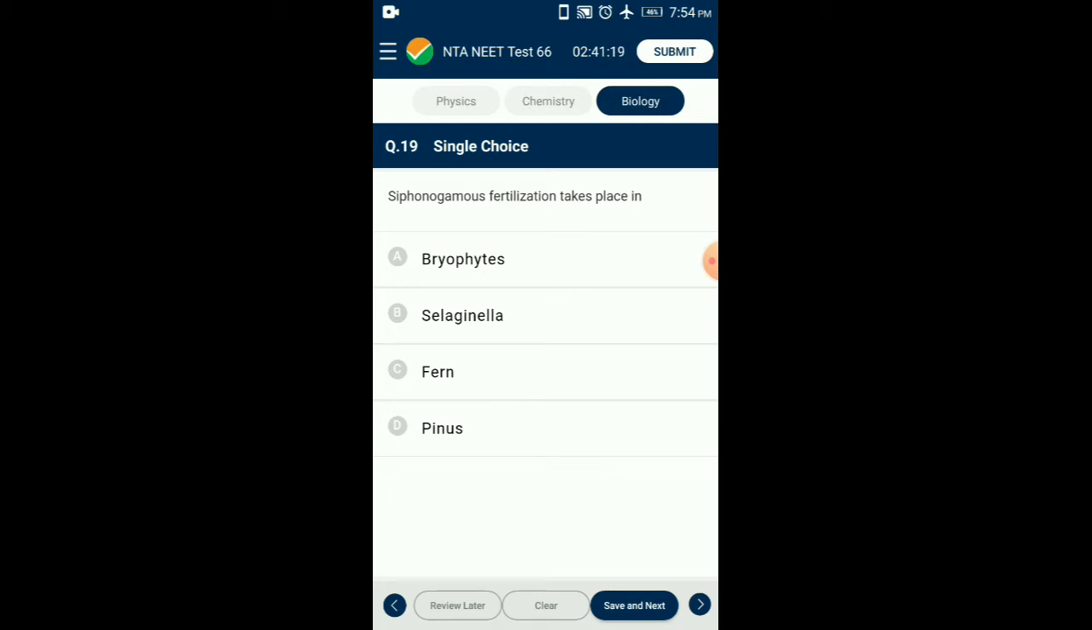Syngamous fertilization takes place in. Siphonogamous fertilization is the fertilization in which a long pollen tube carries two male gametes near the egg cell. This is only found in gymnosperms and angiosperms. So the answer is option D, Pinus. Siphonogamous fertilization takes place in Pinus.